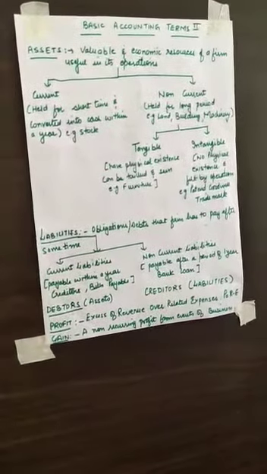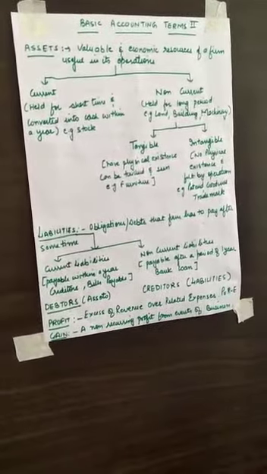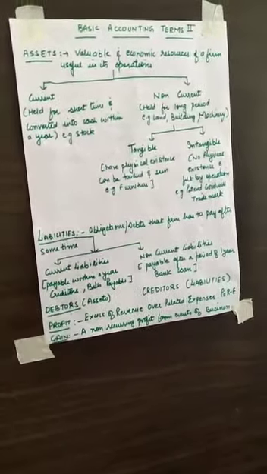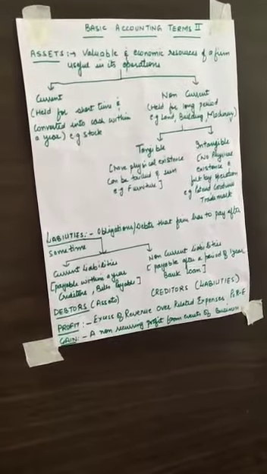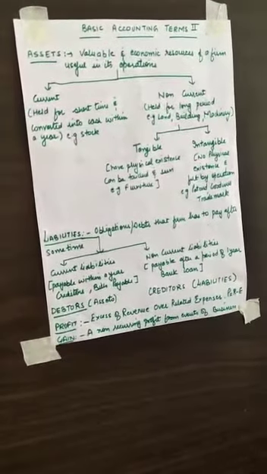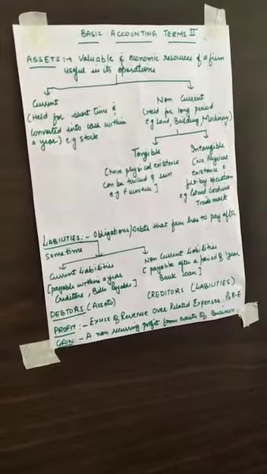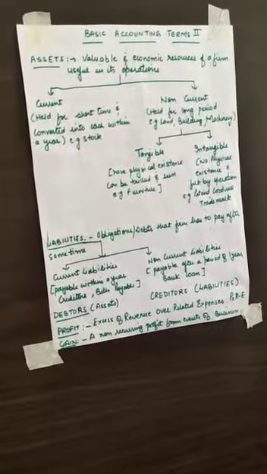Example, you must have heard patent. We buy a patent or a copyright or a trademark to start a business, right? Though it doesn't have any physical form, in the long years, through that patent the organization will run the business, and that patent will give some sort of income or will be of benefit or some use to the business. Similarly, goodwill. Goodwill is the reputation of business in the market. It doesn't have any physical existence, but definitely it is of value to the organization.